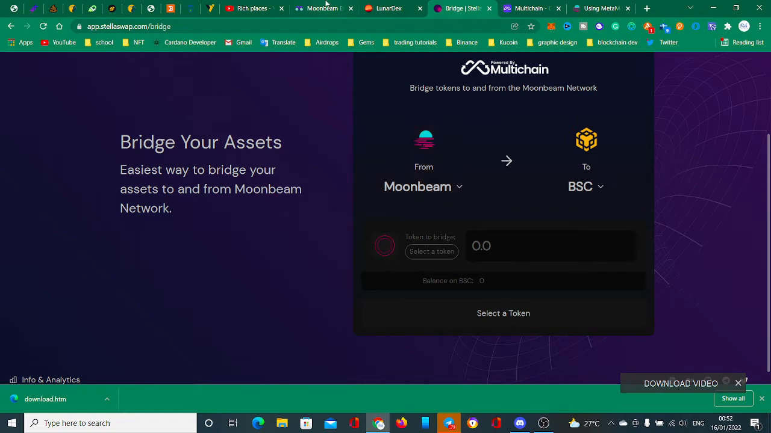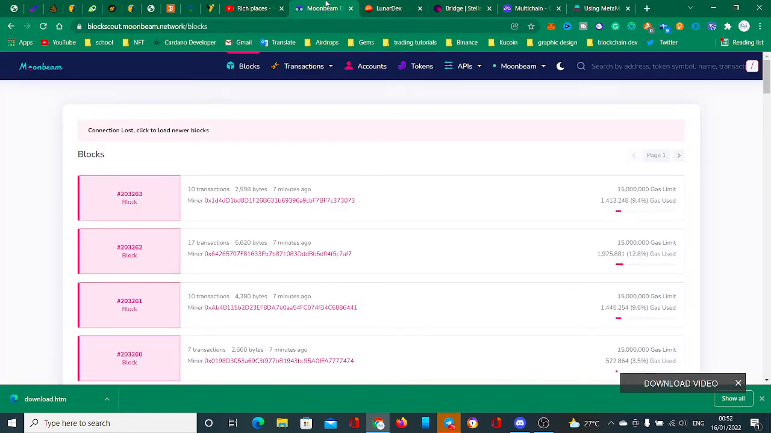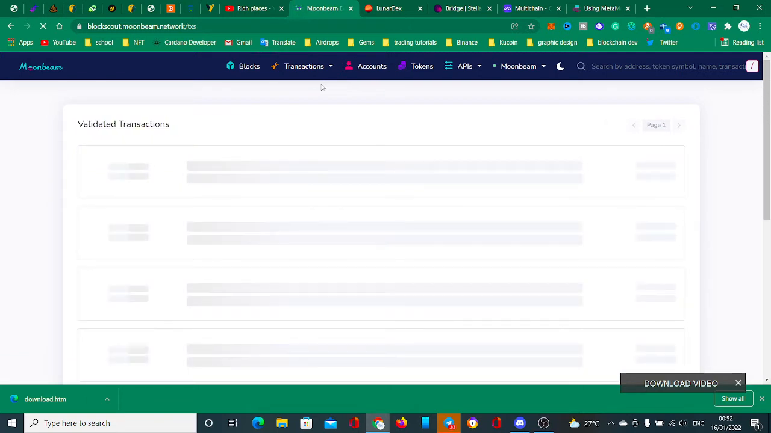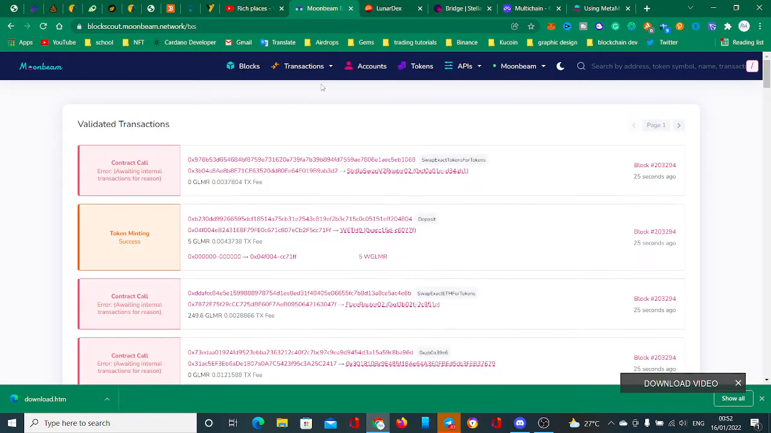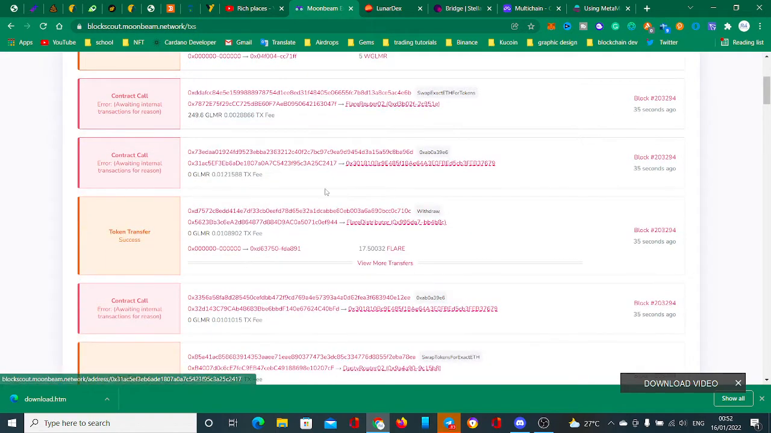So the explorer is there. This is blockscout.moonbeam.network, and it gives you a lot of things that are going on. First of all, you go to transactions, go to validated transactions. This gives you the latest ones being put on. You want to scan some of these transactions to see what's going on and where the money is going.